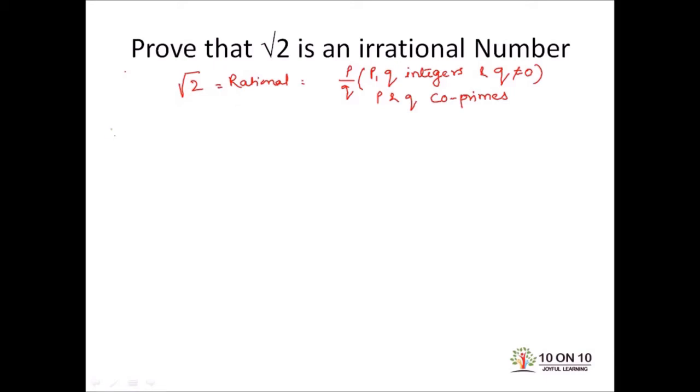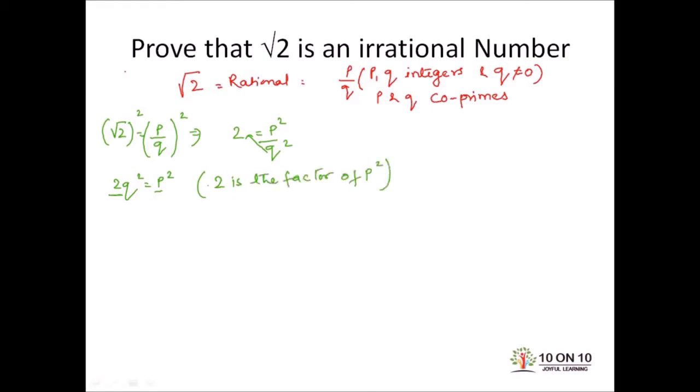So let's start with this. Root 2 is equal to p upon q. On squaring it on both the sides, root 2 square will be 2. It will become p square upon q square. Then if I cross multiply it, it will become 2q square is equal to p square. This statement means that 2 is the factor of p square. So from this step we conclude that 2 is the factor of p square. We know that if any prime number is a factor of p square, it will be factor of p also. So from here we conclude that 2 is the factor of p also.